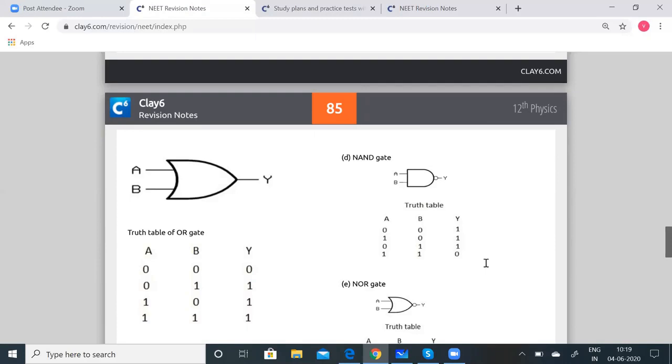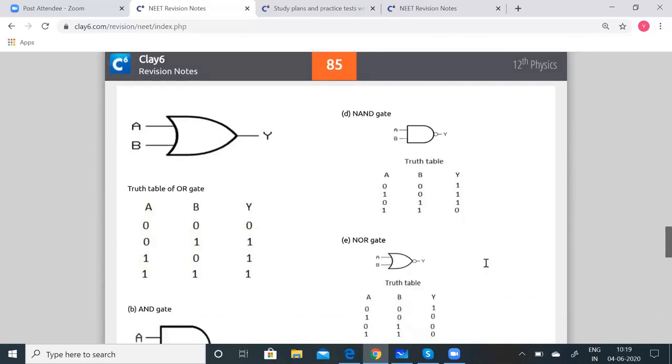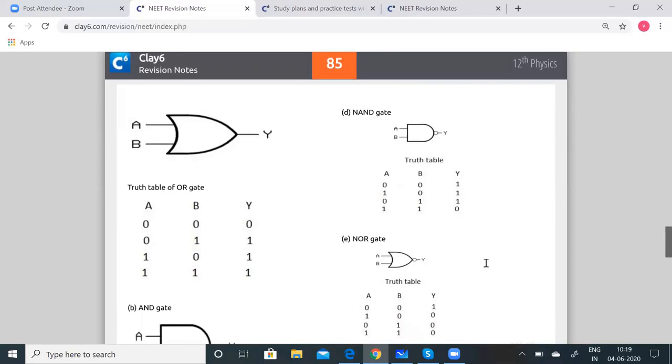If the output is high, it is marked 1. Otherwise, if it is a low output, it is marked with 0. It is described by the Boolean expression A + B = Y. So this gives the truth table for the OR gate.